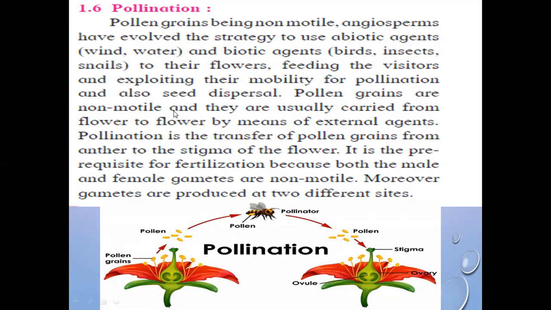Pollen grains are non-motile and they are usually carried from flower to flower by means of external agents. Pollination is the transfer of pollen grains from anther to the stigma of the flower.